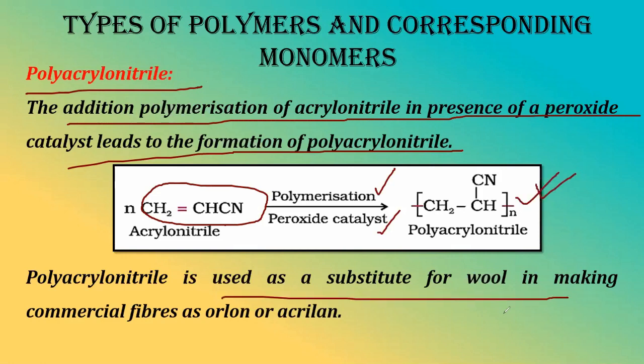Okay, it is used as substitute of wool in making commercial fibers. Basically, Orlon and Acrylan, these are the common names of the compound polyacrylonitrile. These are brand names. In market, you will be unable to find polyacrylonitrile, but if you say Acrylan or Orlon, then you will easily get it. Right? Okay, so this was the second one.